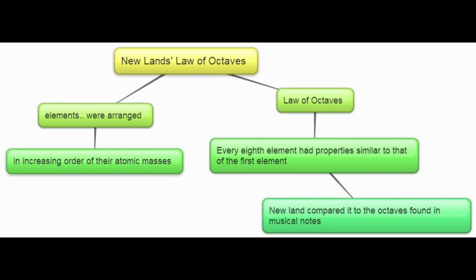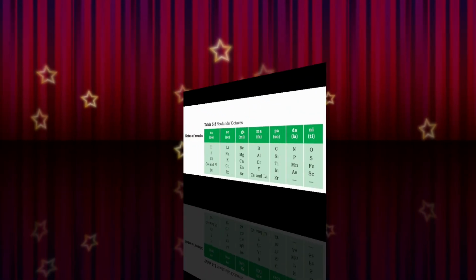It is clear from this flowchart that Newlands arranged elements known at that time in increasing order of their atomic masses, and he gave the law of octaves. Every 8th element has properties similar to that of the first element. Newlands compared it to the octave found in the musical notes.